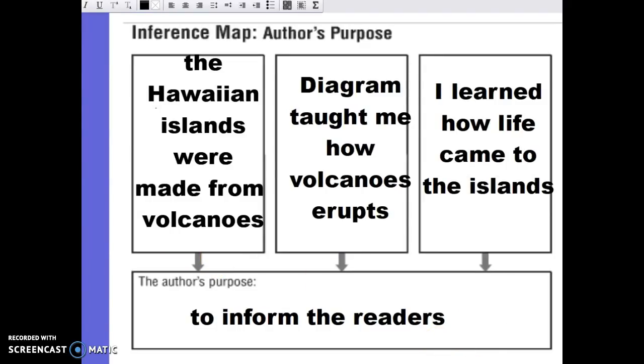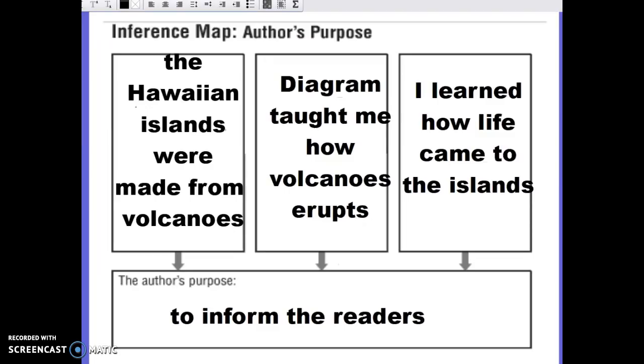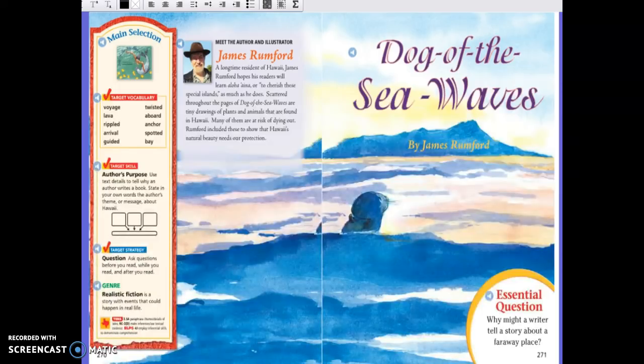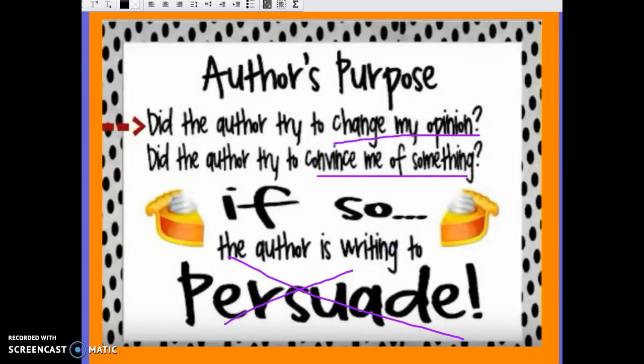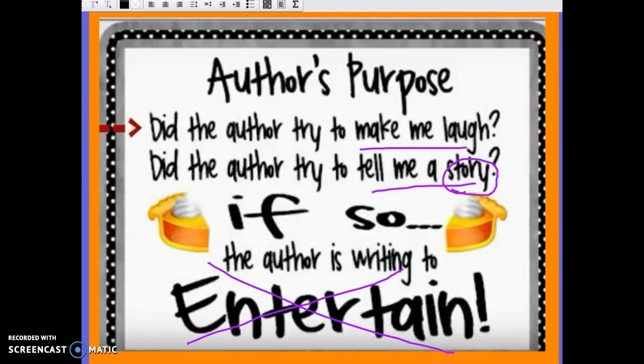So now that we worked on one together, I want you guys to try to do the same steps with our story for the week. So think back as we read Dog of Sea Waves. Think about those questions we ask ourselves after reading. Did the author try to change my opinion or convince me of something? If so, he's persuading. Did he teach me facts or teach me something? If so, his purpose was to inform. Or did he make me laugh, or did he just tell a story with those story elements like character, setting, and plot? If so, his purpose is probably to entertain.